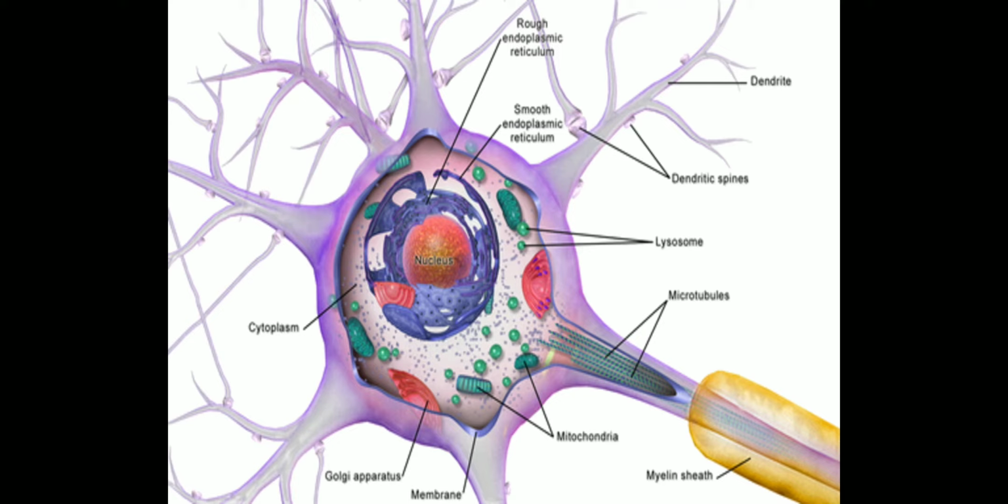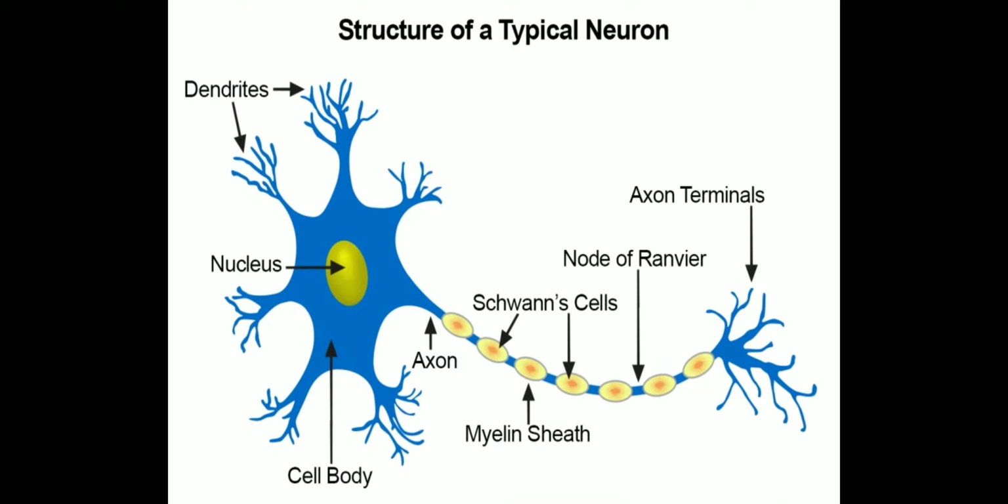Talking about dendrons, dendrons are short branched processes. You will find fine branches of dendrons are present around the cell body, and these branches are called dendrites. If it is single, we call it a dendron, but if you find many branches present, then we can call them dendrites. Their main function is to carry the impulse towards cyton. That means whatever impulse comes to your body first comes to dendrons, and then dendrons pass that impulse to the cell body, and then from the cell body it enters inside the axon.